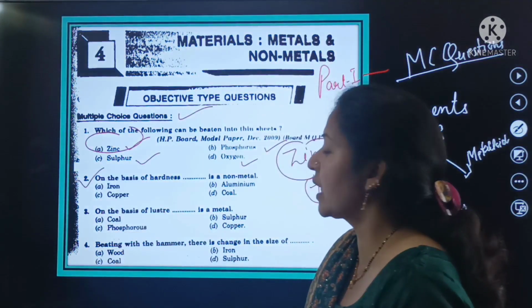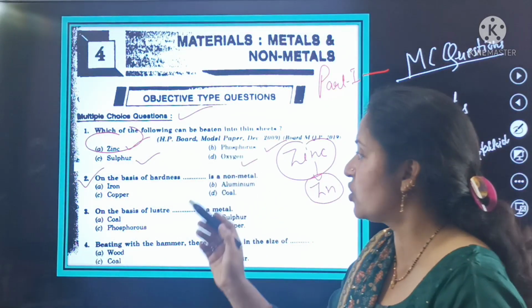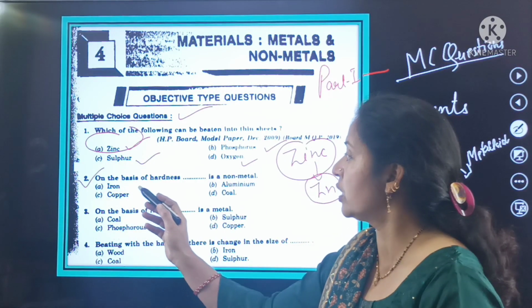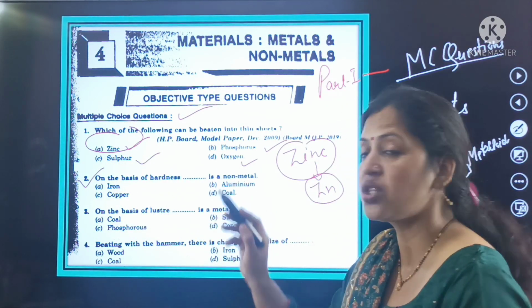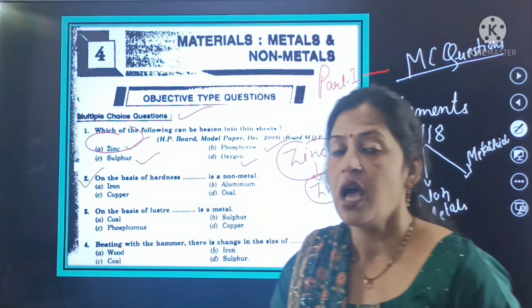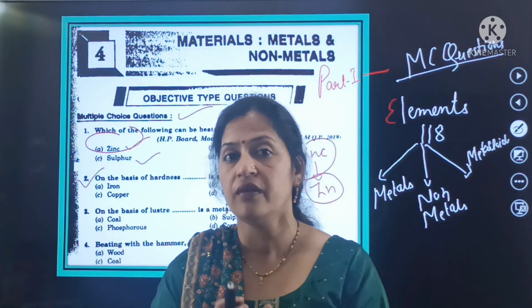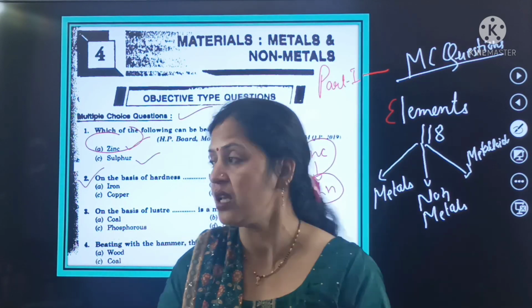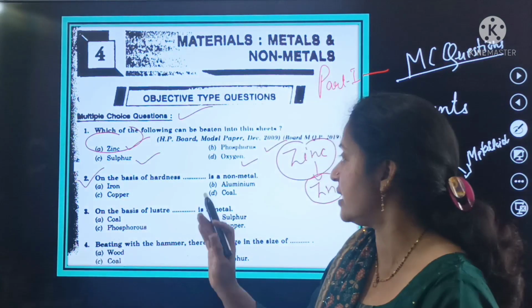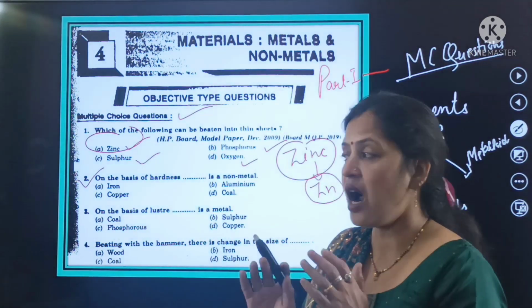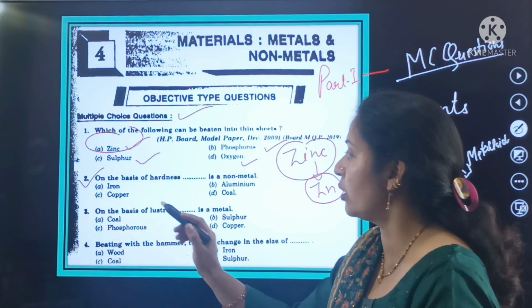Now shift to the second question related to this chapter. Your second question is: on the basis of hardness, dash is a non-metal. If we look at hardness here, metals are soft, whereas non-metals are hard. So on the basis of hardness, dash is a non-metal. On the basis of hardness, which one is the non-metal?